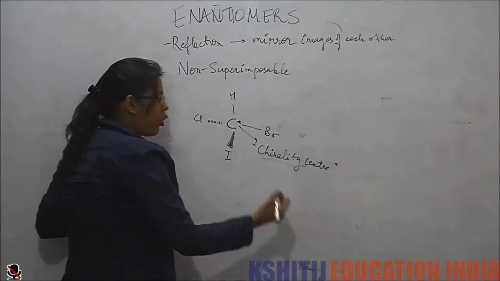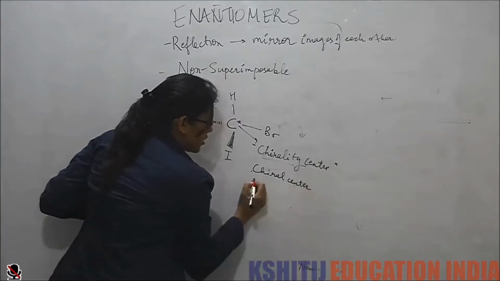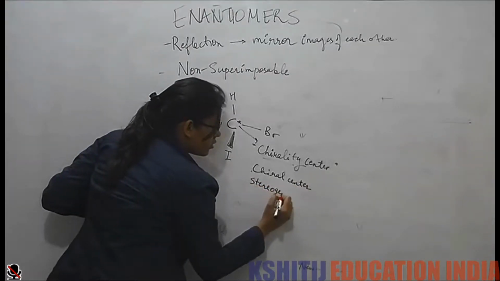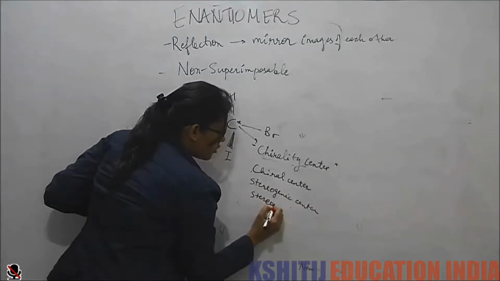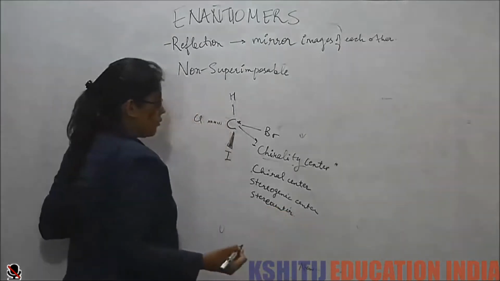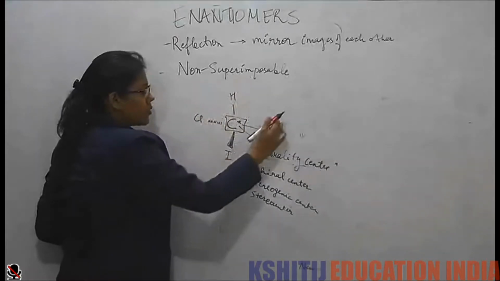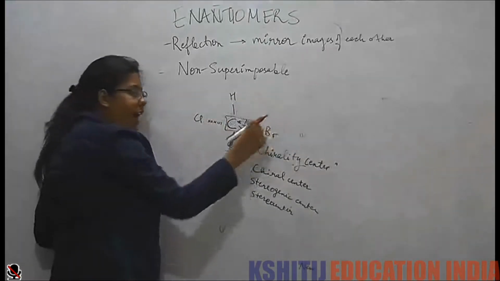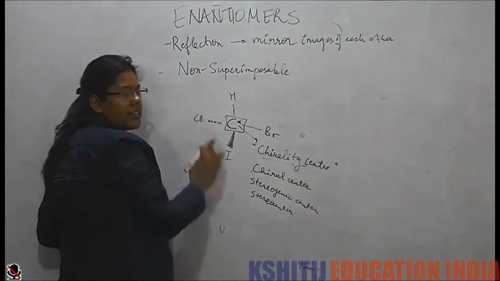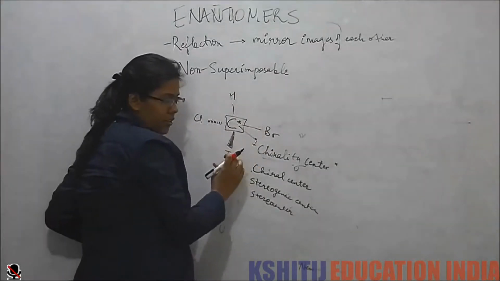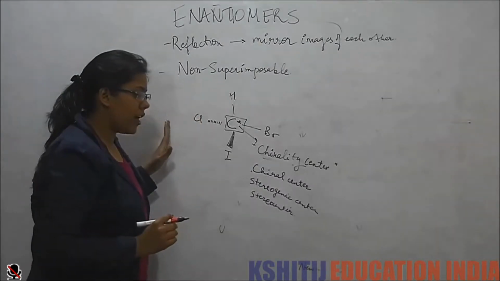There are other names which we call it. We also call it chiral center, stereogenic center, stereocenter. So when a carbon is attached to 4 different groups, it is not necessarily only halogens. It could be hydrogen, methyl, ethyl, propyl, all 4 groups being different, then it is called a chirality center. Now how do we look for a chirality center?